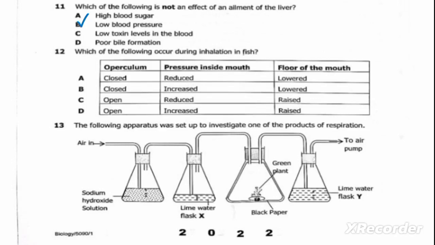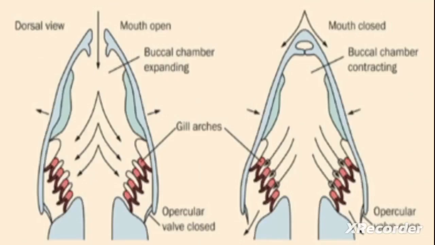Okay, so we need to understand that during inhalation, the floor of the mouth is lowered. Then the pressure inside the mouth is also lowered or reduced. Then the operculum is closed during inhalation. So opercula is a plural term for operculum.